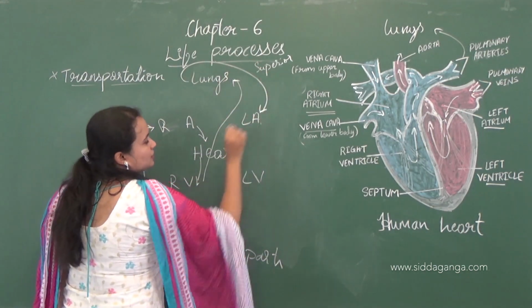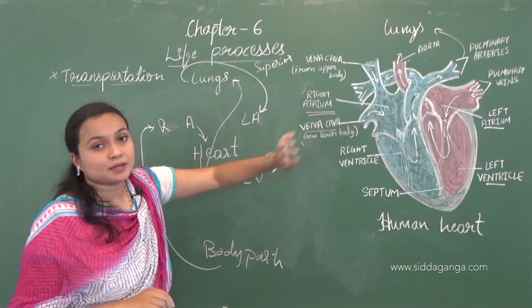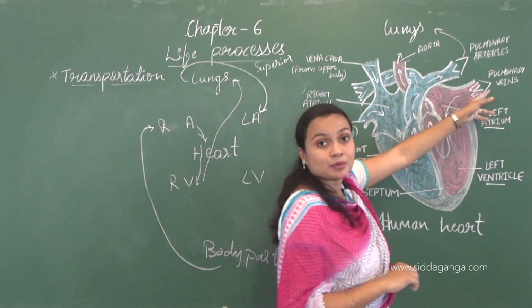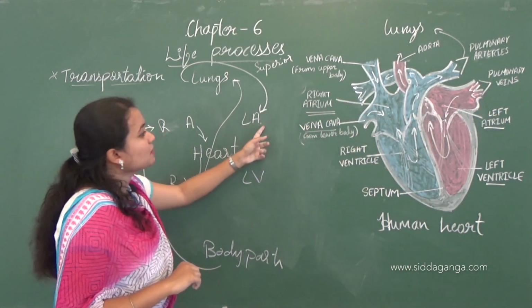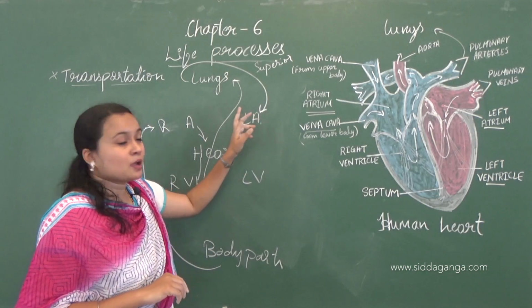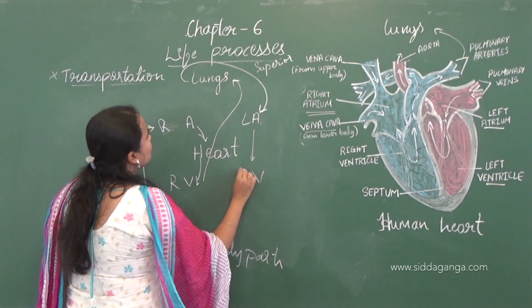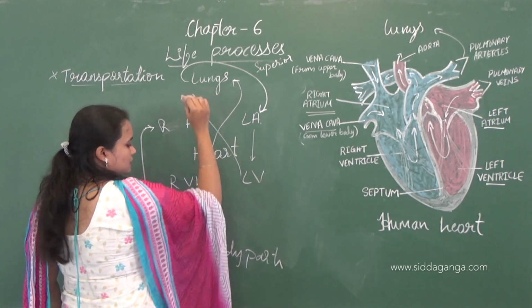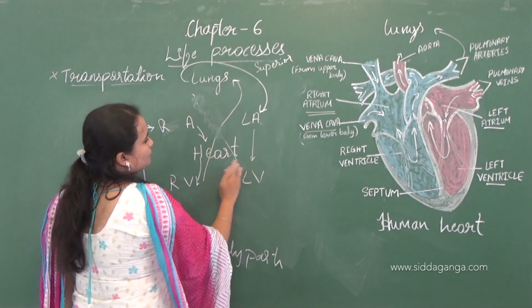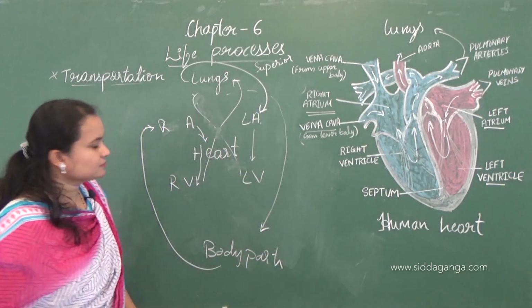The lungs transfer the blood via the pulmonary veins to the left atrium, from the left atrium to the ventricle, and from the ventricle to the body parts.